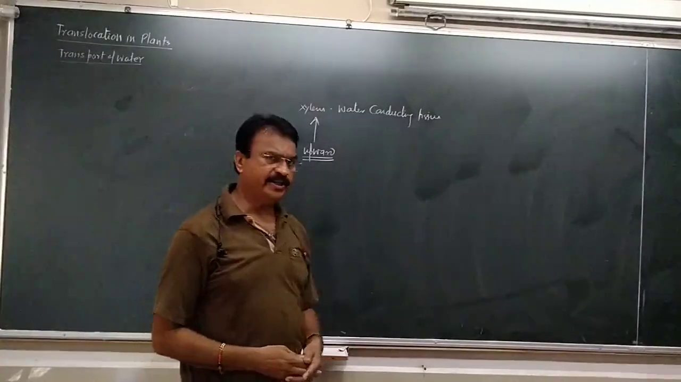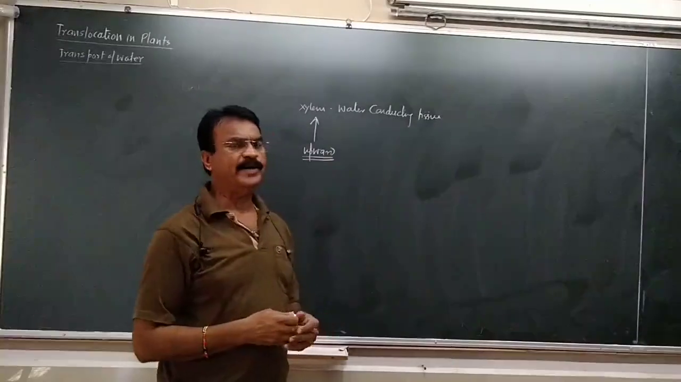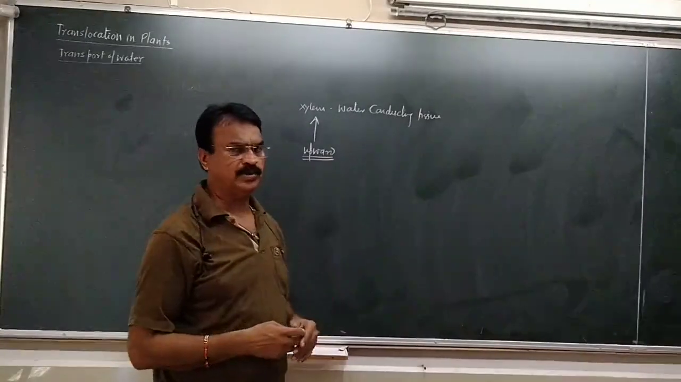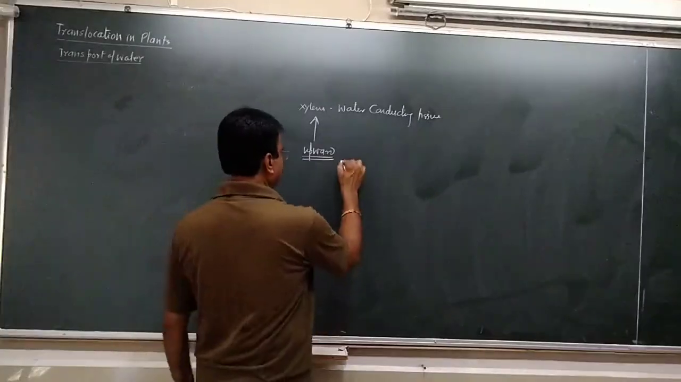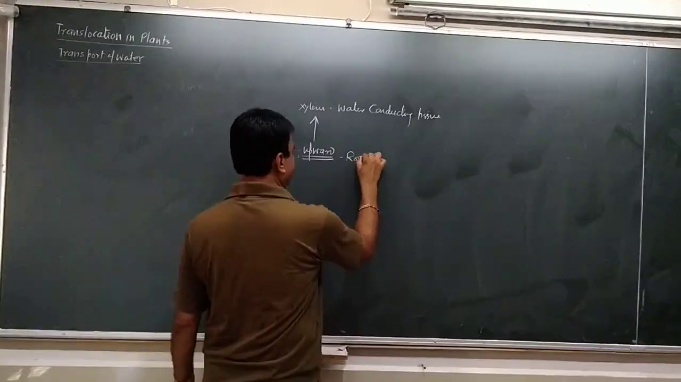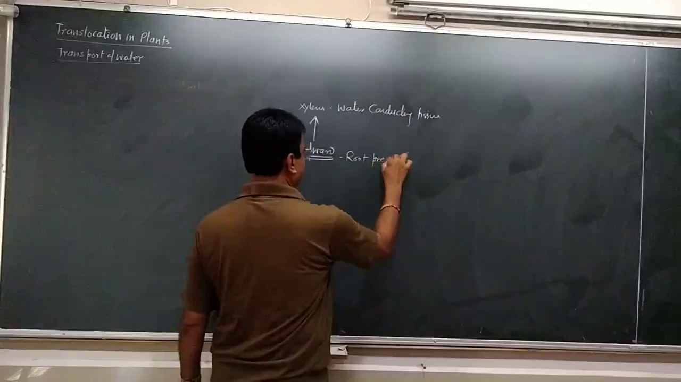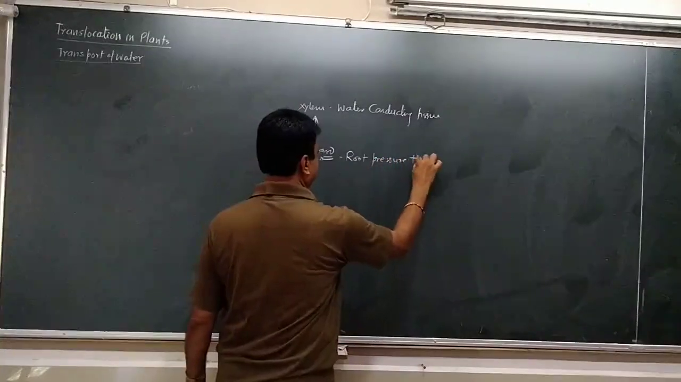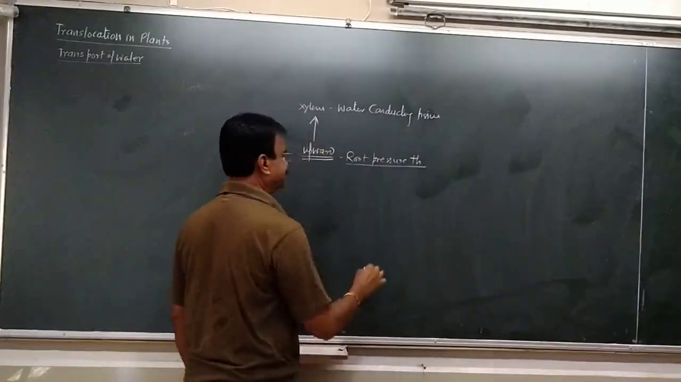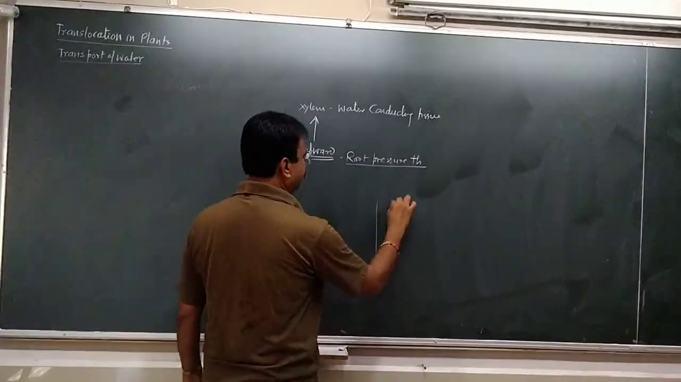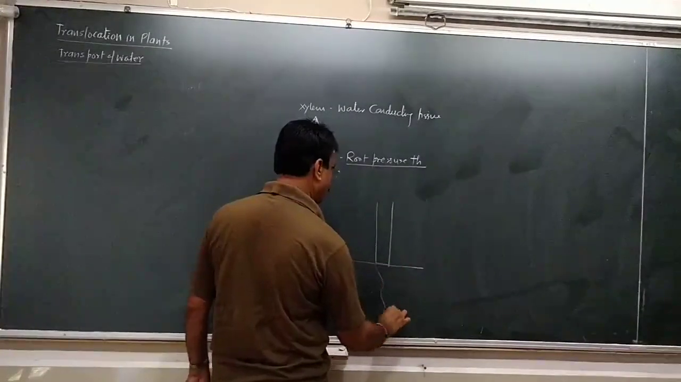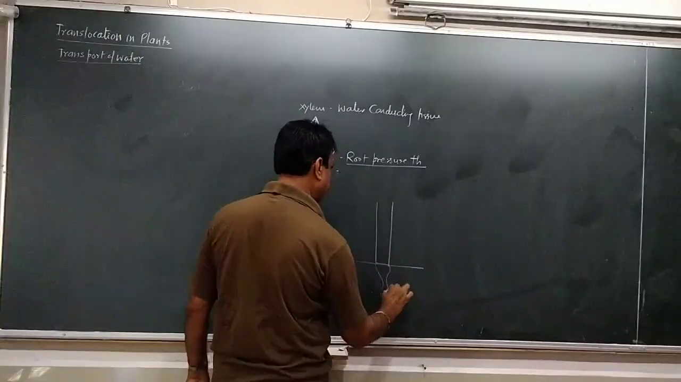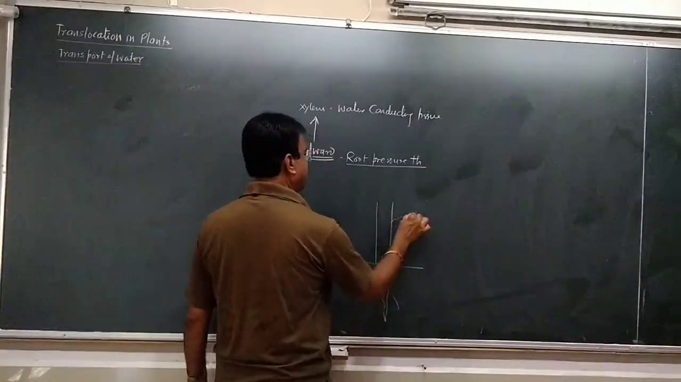There are different theories for the movement of water: how this water moves, how this water enters into the plant body. One theory is the root pressure theory. What is the root pressure theory? If this is the plant body and this is the soil surface and these are the roots, and here the leaves are there.